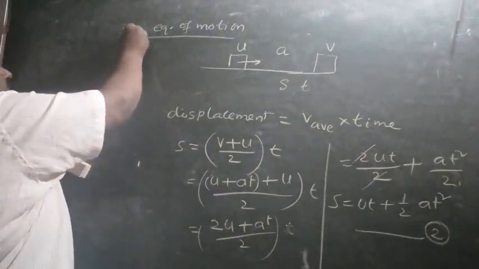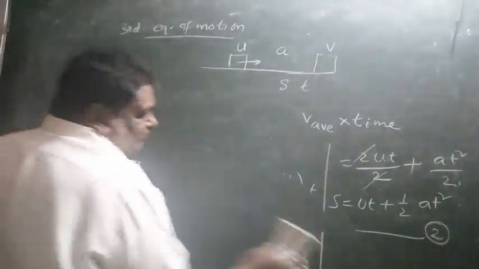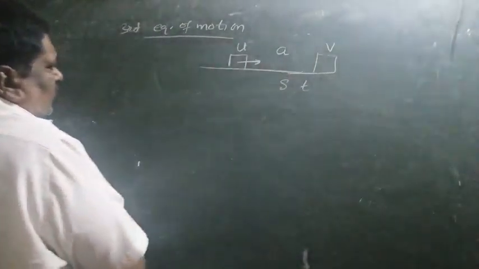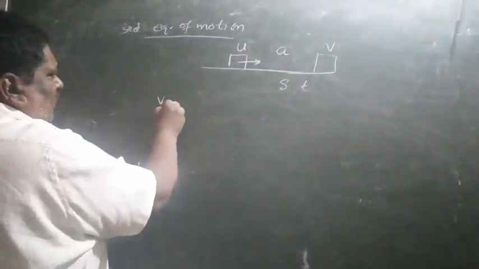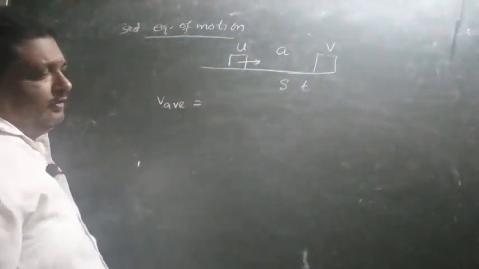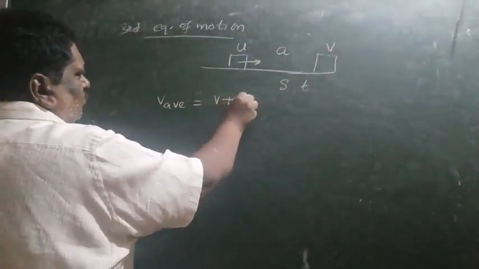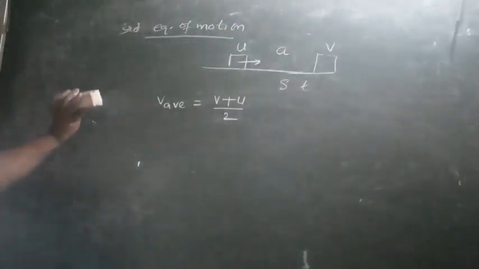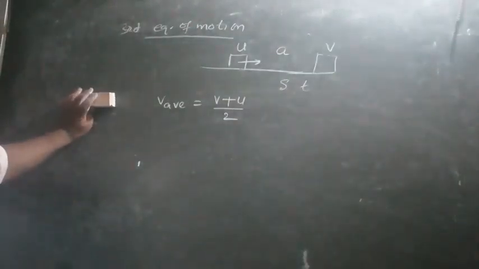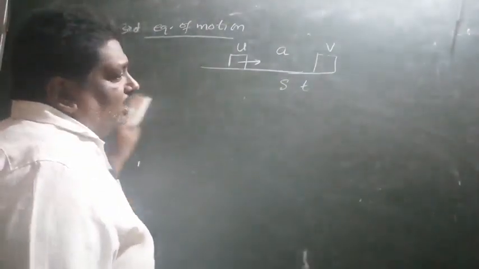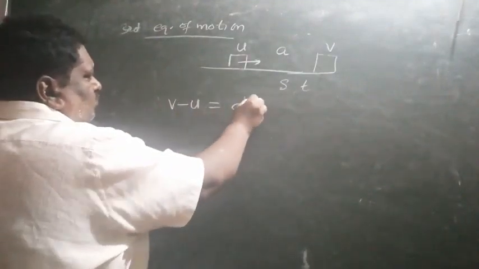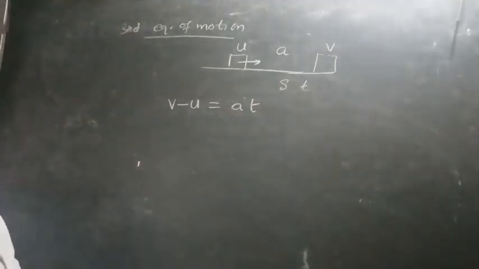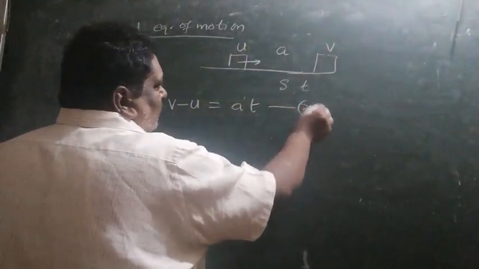Third equation of motion. Here, what we have taken: v average is equal to v plus u by 2. Similarly, the x equation, I call it the x equation. What is the x equation? v minus u is equal to at. It is called the x equation.